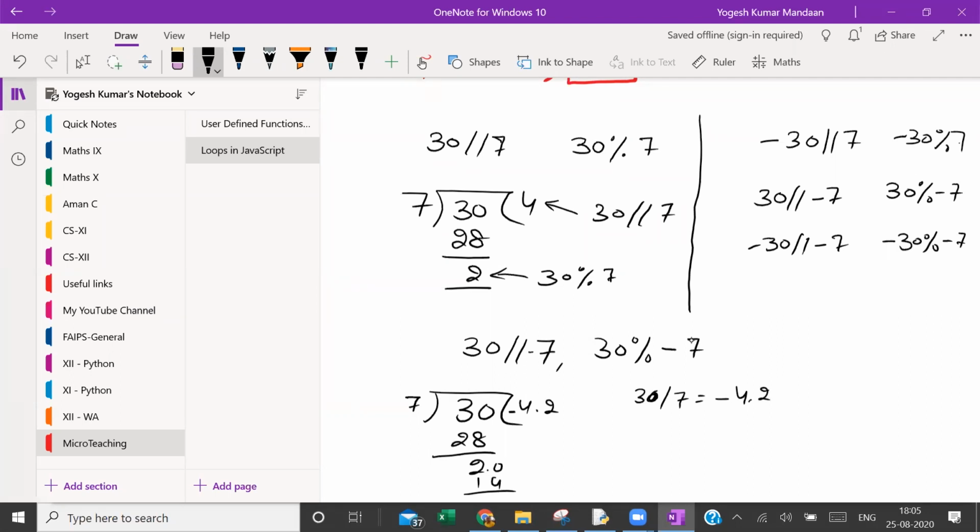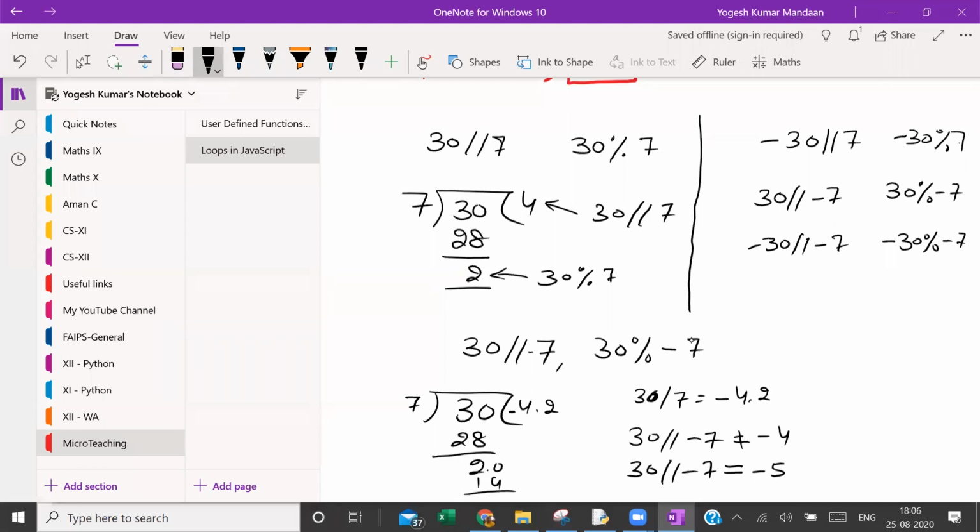Now what is 30 floor division minus 7? It will not be minus 4. You have to take an integer which is just below it. So 30 floor division minus 7 is equal to minus 5. It is not minus 4.